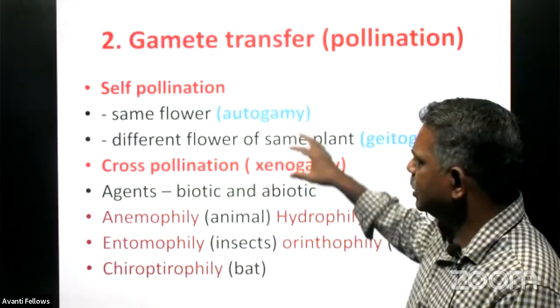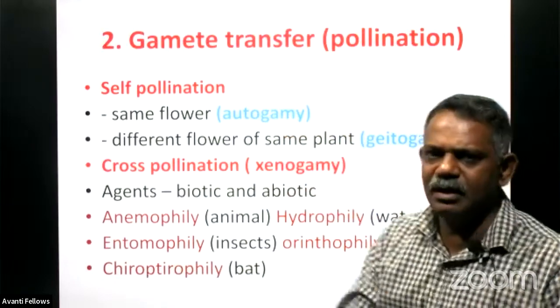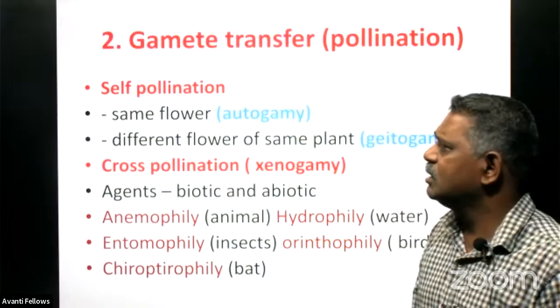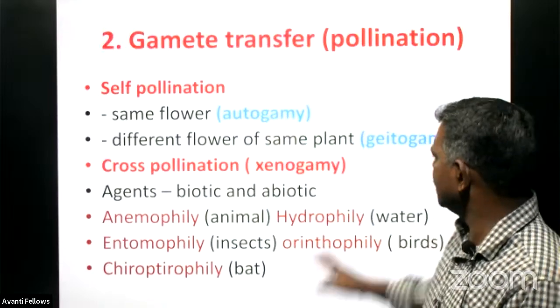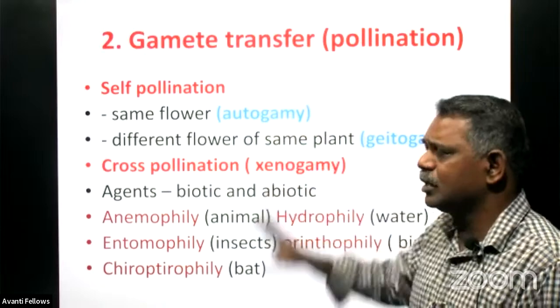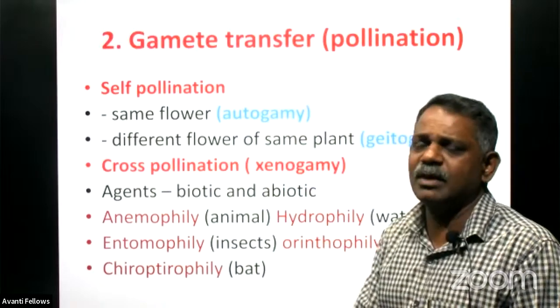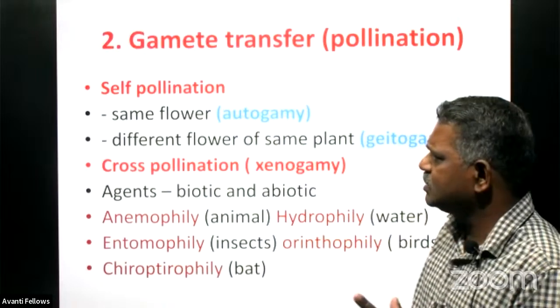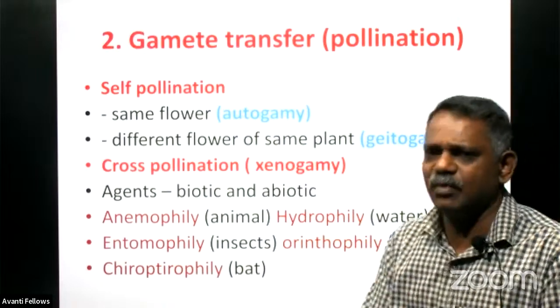You have to specifically learn by heart the technical terms for different kinds of pollination. Self-pollination, there are two types of self-pollination commonly in plants. One is what? Autogamy. Autogamy means it is happening in the same flower.